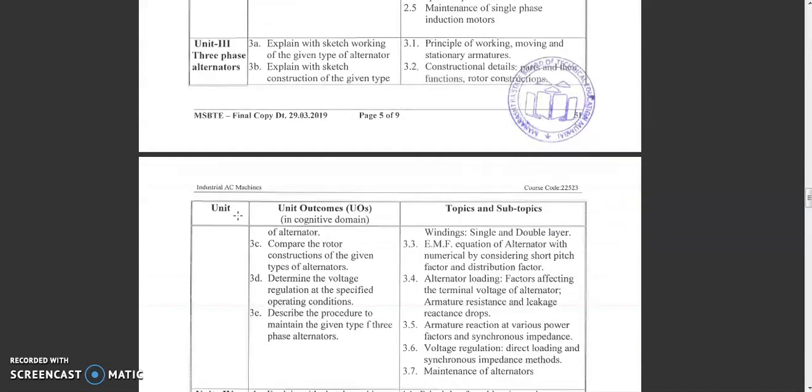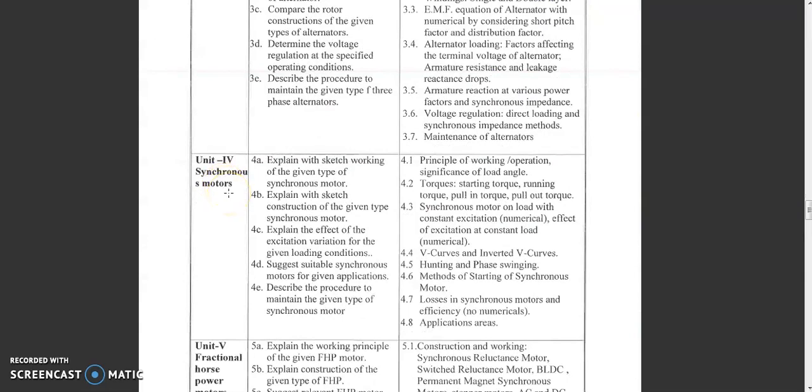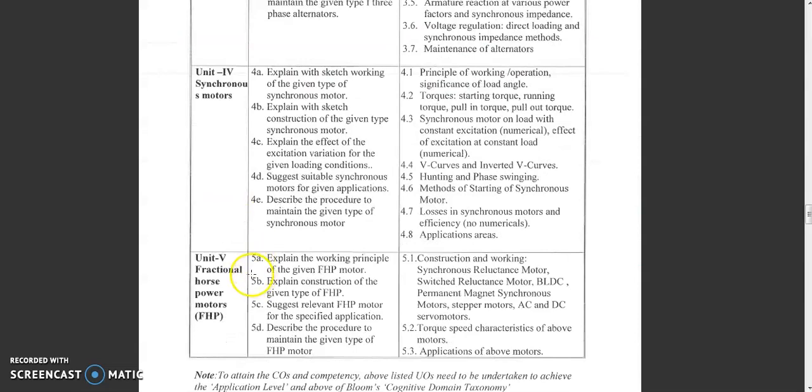Third, 3-phase alternators, which are used in different power generating stations. Fourth, synchronous motors, which are used mostly for power factor applications or where the synchronous speed is required. And the last one, fractional horsepower motors. As we know, fractional horsepower motors, which include reluctance motors, brushless DC motors, and permanent magnet motors, are used in special applications. So we call these special purpose motors. Totally, this Industrial AC Machine, IAM, subject has 5 units.